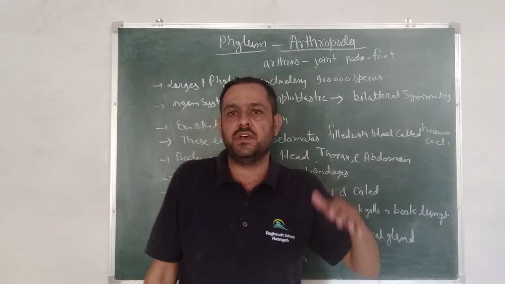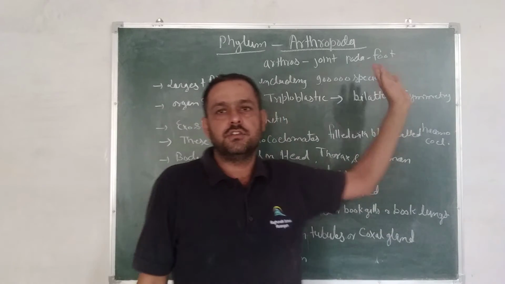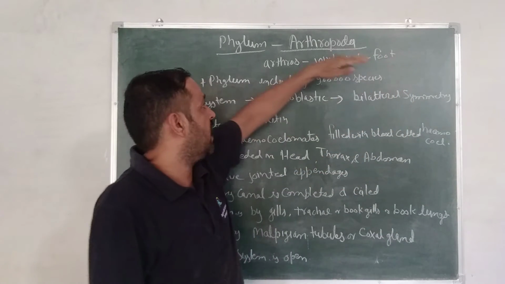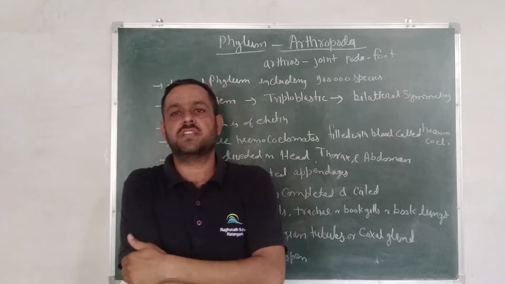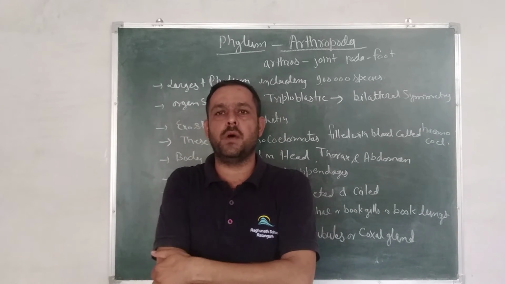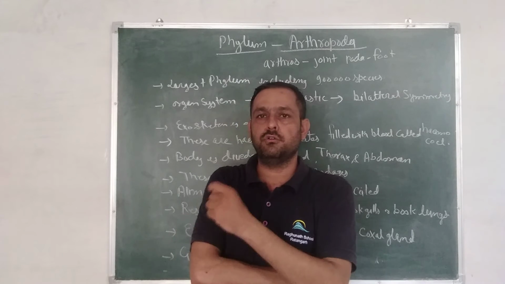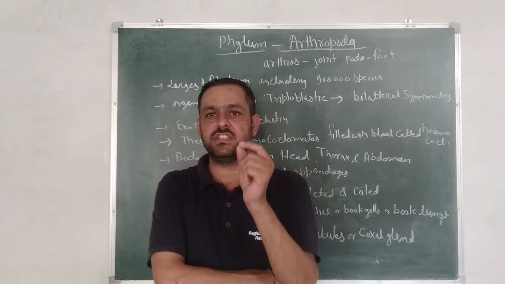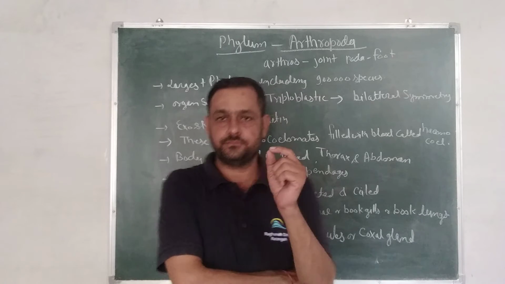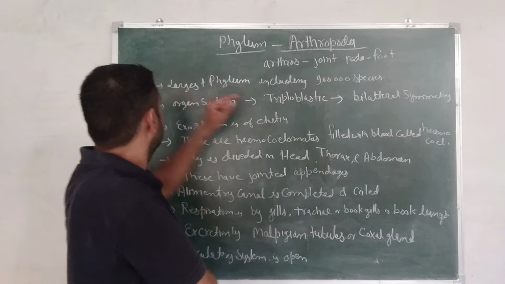Whenever we discuss the characters of Arthropoda, you have to know this very important character: this is the largest phylum of the animal kingdom.